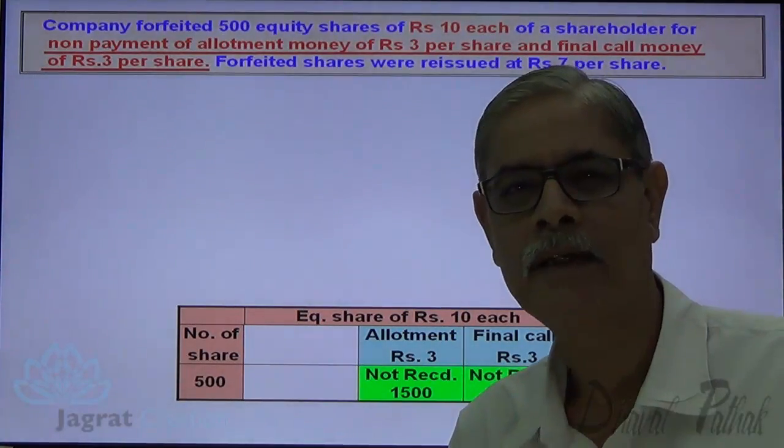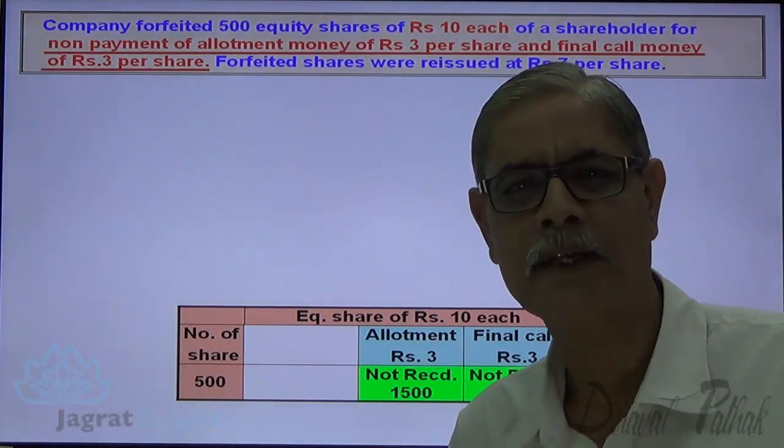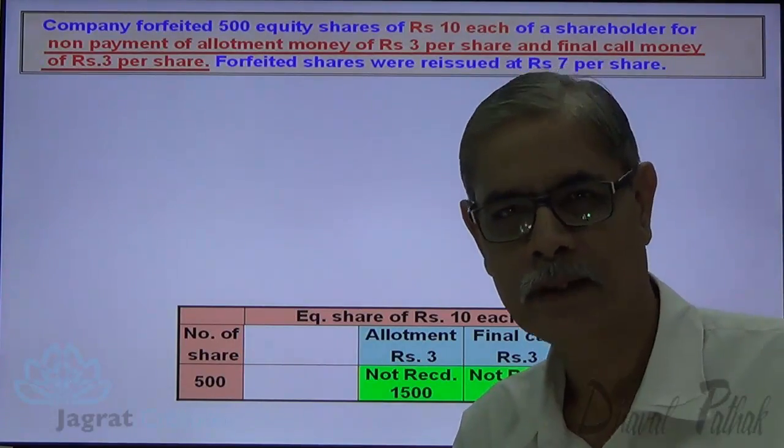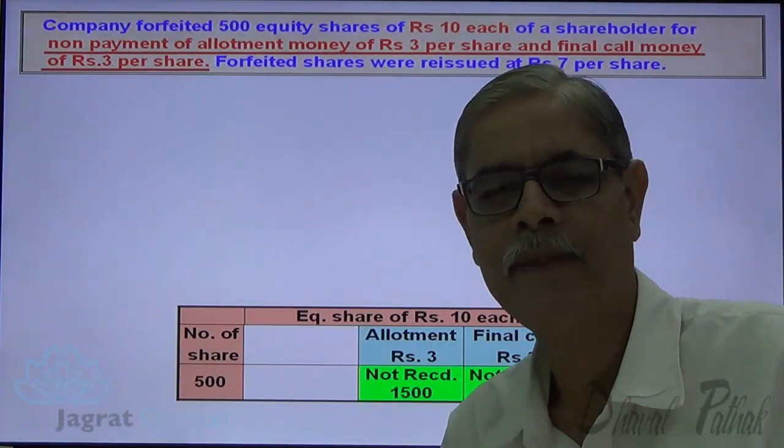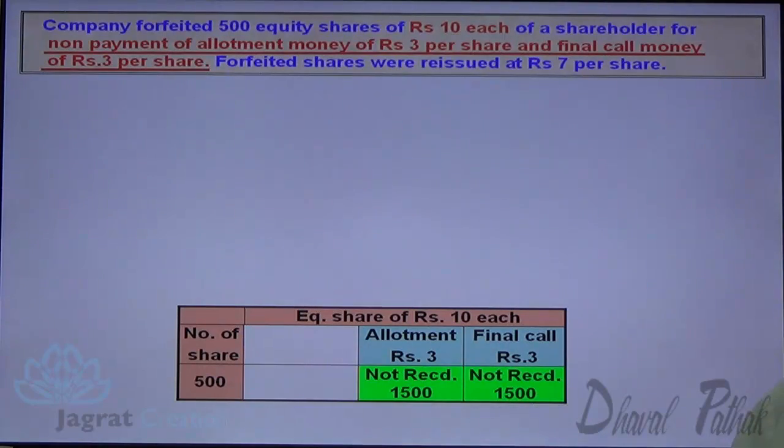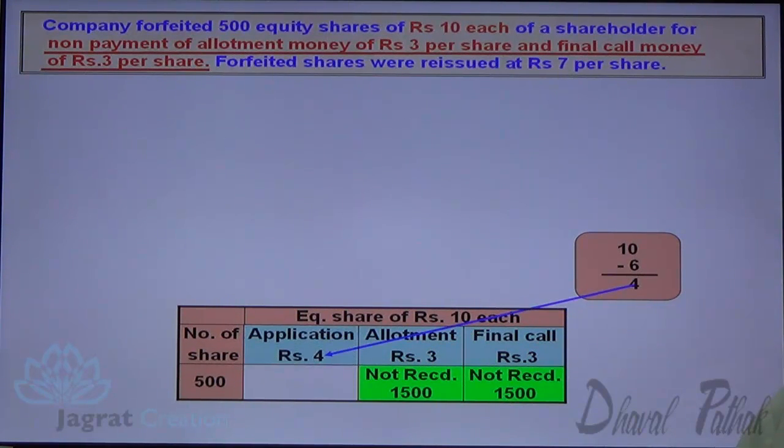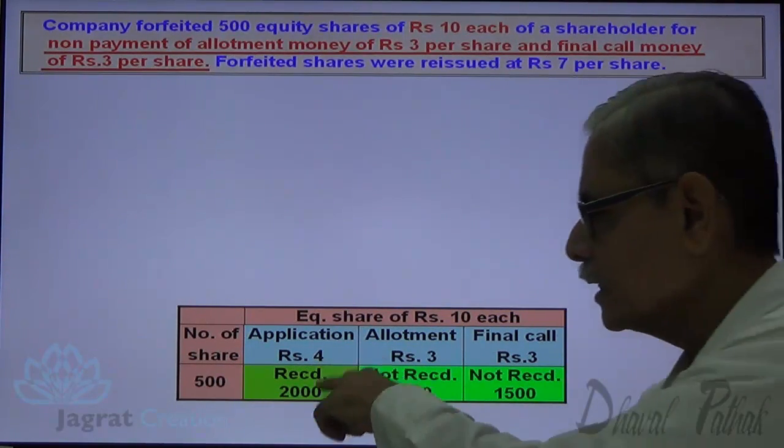What is the application money? 10 minus 3 minus 3. That is the application money. That has already been received. Let us just observe the same thing on the screen. Share of 10 each. Amount demanded with allotment and final call is 6. So 4 rupees is the application money. 500 into 4. This has been received.